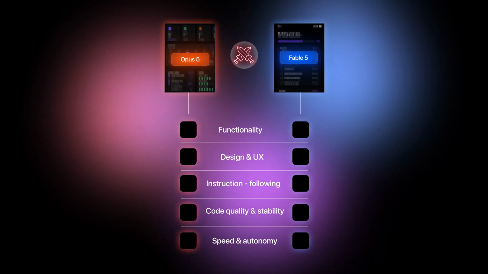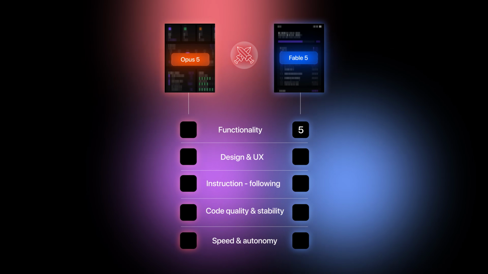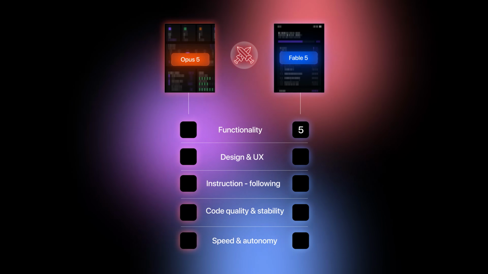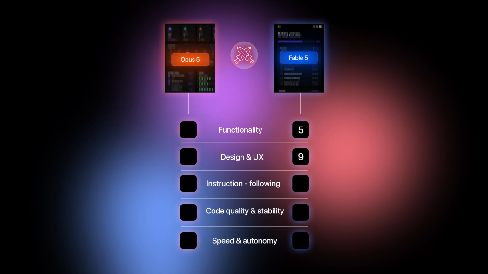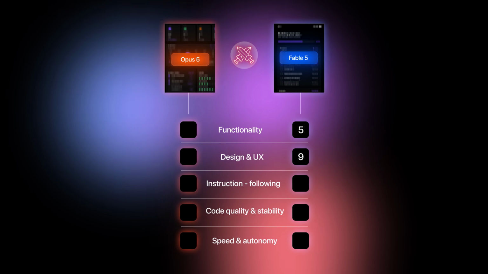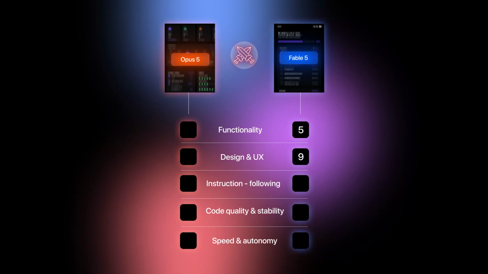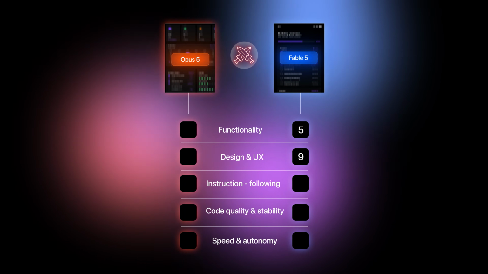Now starting with Fable 5, I will give it these scores. For functionality, I will have to give it a 5 out of 10. It did a decent job, but it was the bare minimum. I was expecting more from it, honestly. For design and user experience, I will have to give it a 9 out of 10. The initial design was decent, but it improved a lot after I told it to use Mobbin, and that's exactly why I used Mobbin, because I knew Claude Code would be able to use the Mobbin MCP to improve the design significantly. My only complaint is that it had too much of a purplish tone.